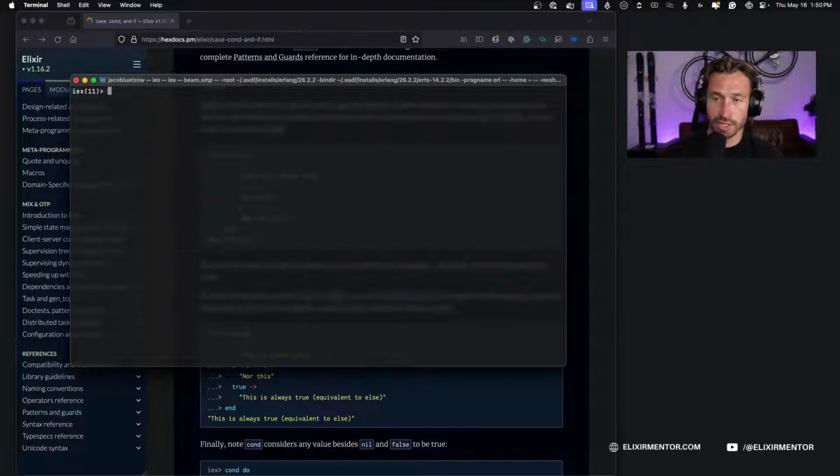I'm going to clear this so we can see the top easier. And so conditional, you're not checking against a pattern at the top anymore. So we're just doing condition do, and then you check against the conditions on each line for being true. So if we do 2 plus 2 is equal to 5, this is not true and it will not show.